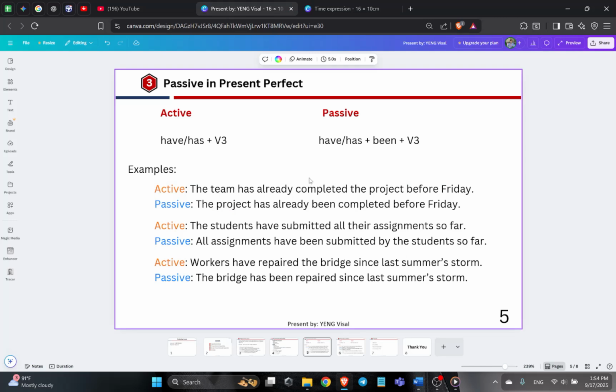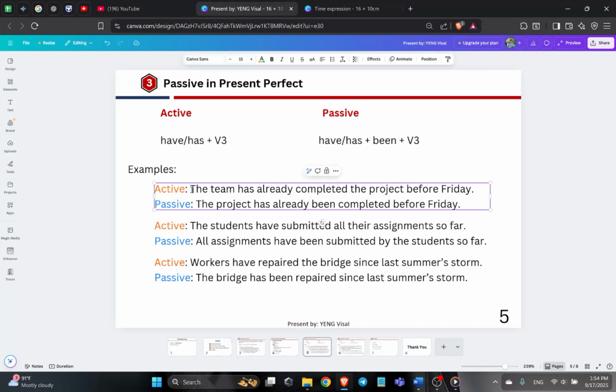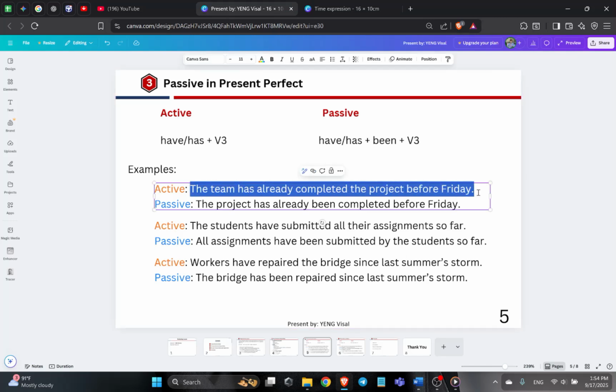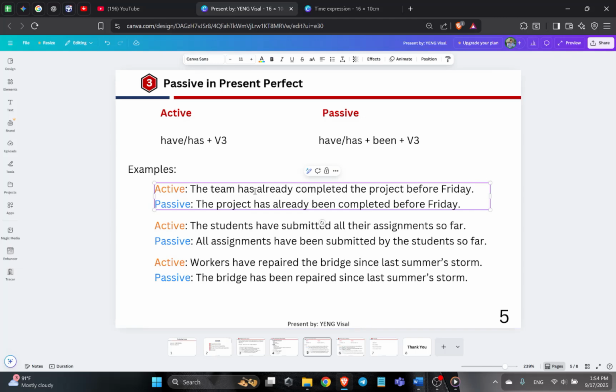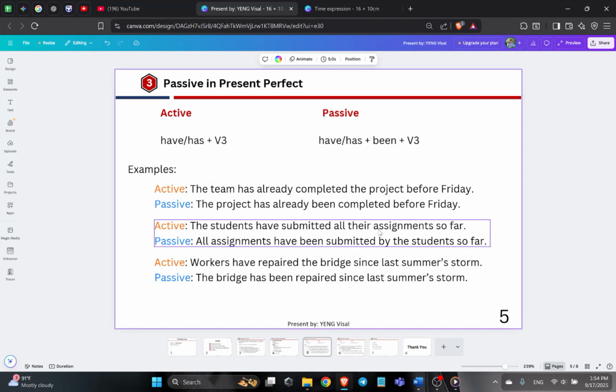So let's go to the example. For the active present perfect, here: the team has already completed the project before Friday. When we see the time expressions already and before, we can identify that this is the present perfect.